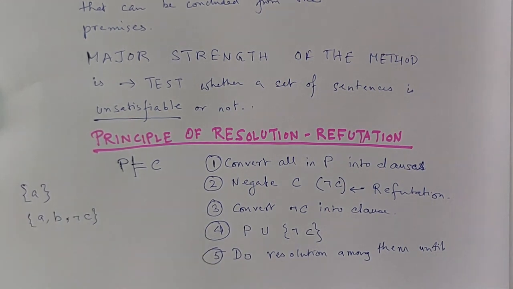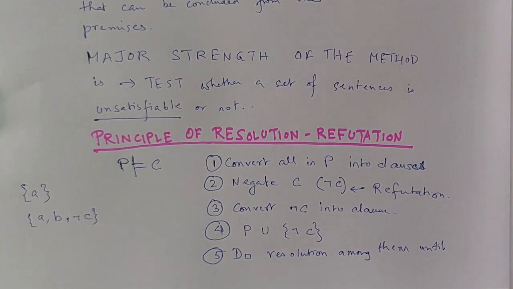If A is false, B is false, and C is also false, even then it is satisfiable. So as long as there is at least a single element within this set, the set is satisfiable.